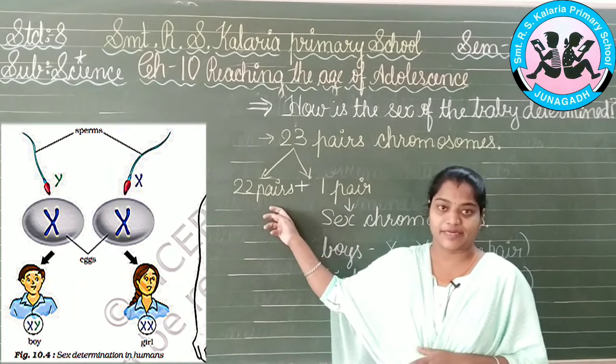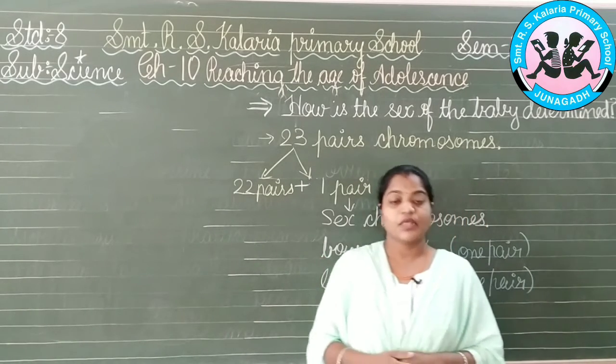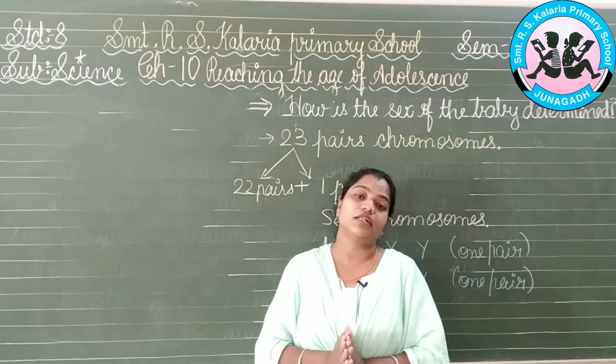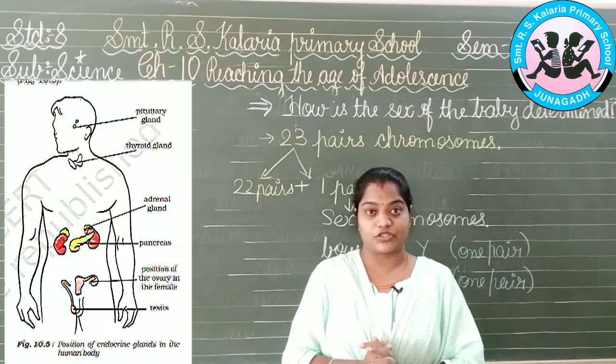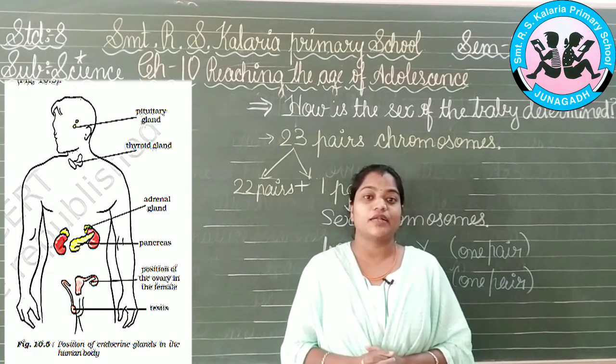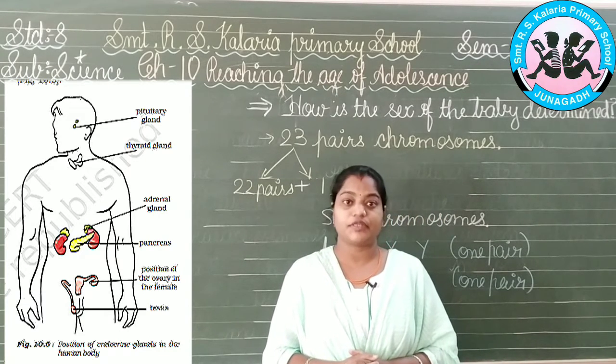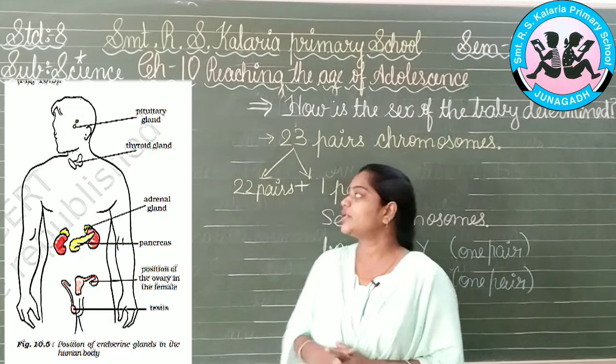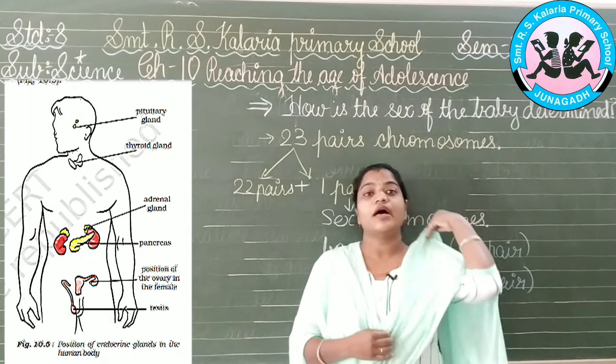That is the 22 pairs. Let's talk about these pairs. There are so many hormonal glands present in our body structure. As the second picture, yes, this picture is telling you what these hormones are in the different parts of the body. The first one that you can see over here is on the head portion.